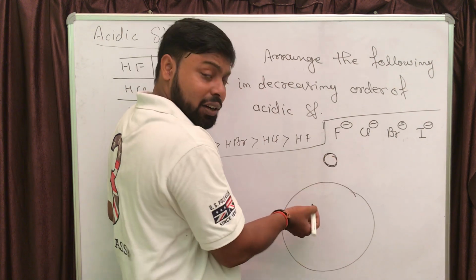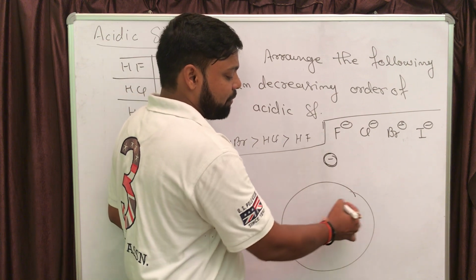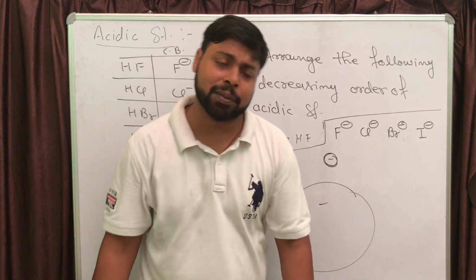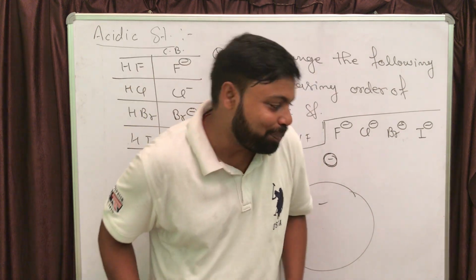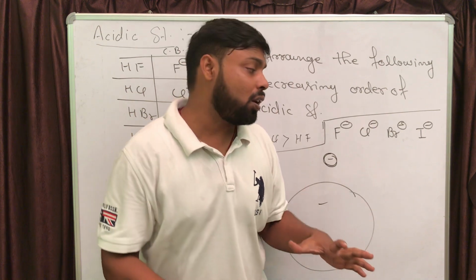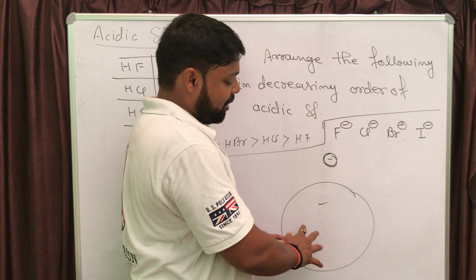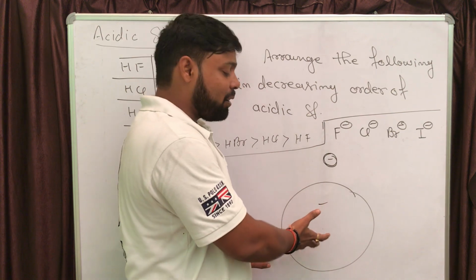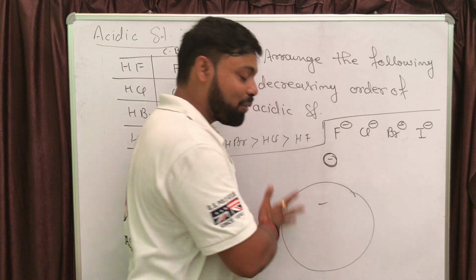Fluoride ion has 1 negative charge, and iodide ion also has 1 unit of negative charge. 1 unit means 1.6 × 10^-19 coulomb. In fluoride this charge is concentrated in a small place, and in iodide ion that 1.6 × 10^-19 coulomb charge is spread out.